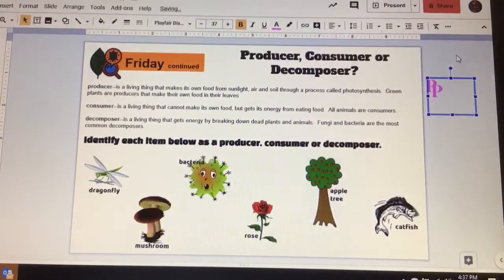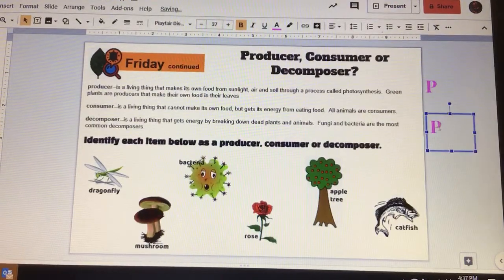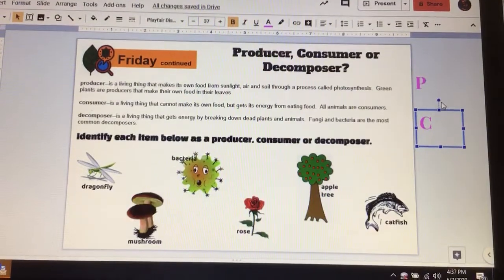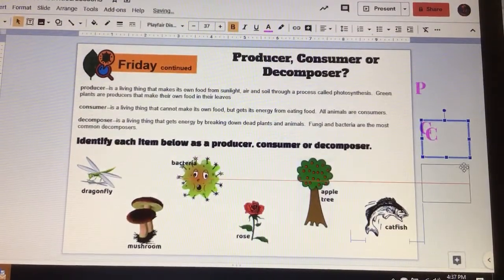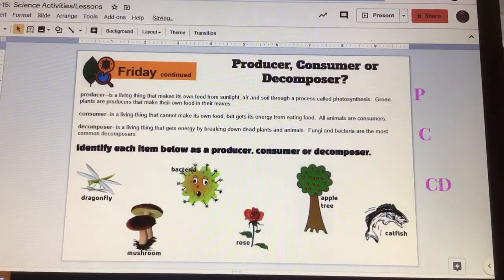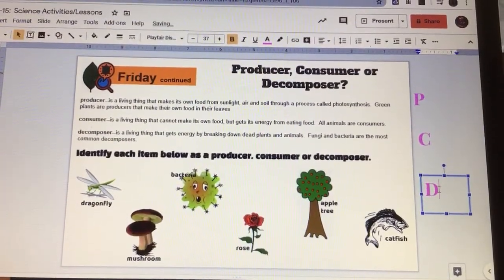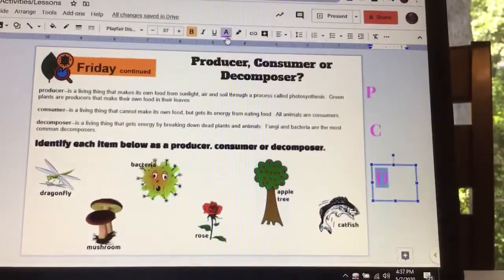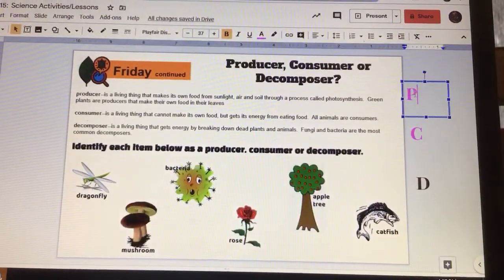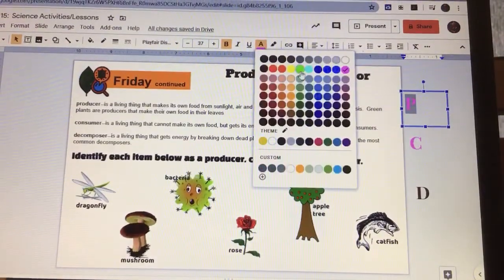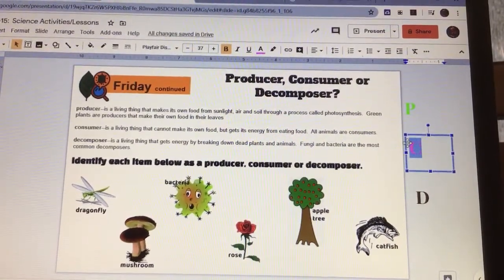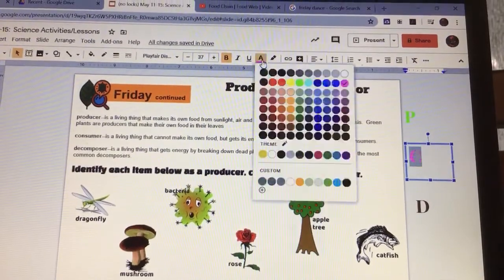So I'll do P for producers, and then I'll do C for consumer, and then I'll do a D for decomposer. And I'm trying to remember in 6th grade, we used certain colors for these. I'm pretty sure I used brown for decomposer because those are usually things that are like dying in the ground. And I'm pretty sure I used green for producer because those are usually plants, so I'll use green. And then for consumer, gosh, I can't remember what I used. I think I'm just gonna turn it red and we'll be good with that, okay?